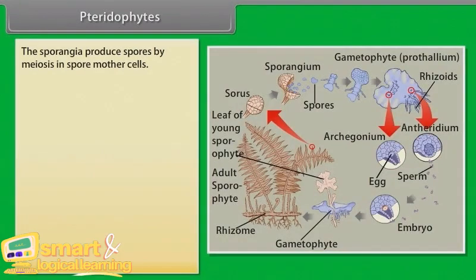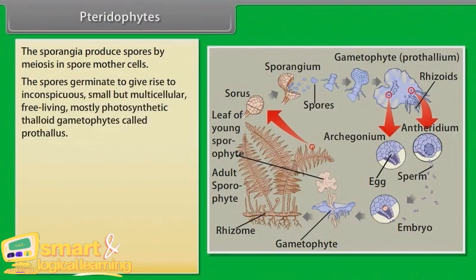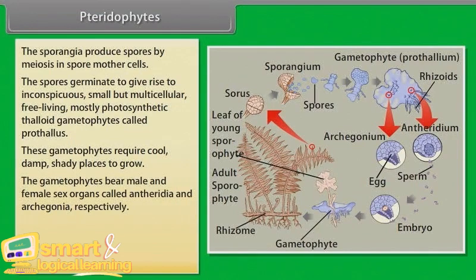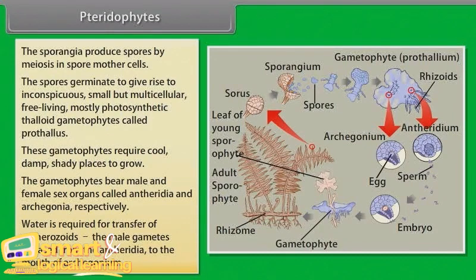The sporangia produce spores by meiosis in spore mother cells. The spores germinate to give rise to inconspicuous, small, but multicellular, free-living, mostly photosynthetic thalloid gametophytes called prothallus. These gametophytes require cool, damp, shady places to grow. The gametophytes bear male and female sex organs called antheridia and archegonia, respectively. Water is required for transfer of antherozoids. The male gametes are released from the antheridia to the mouth of the archegonium.